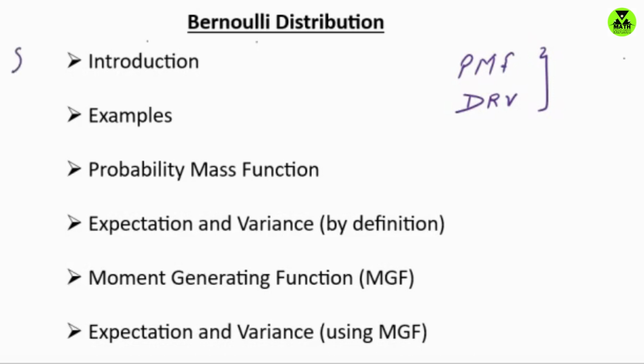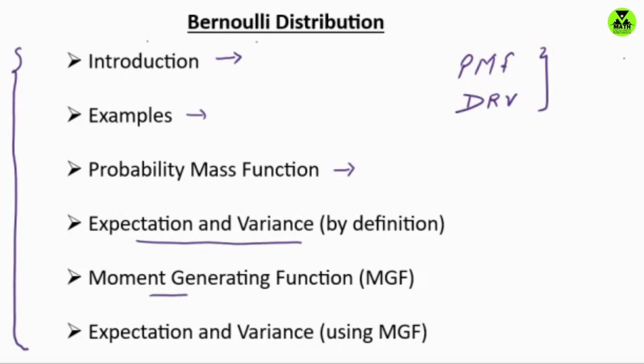Here we have a brief outline of this video. I shall start with the basic understanding of the Bernoulli distribution and then a few examples based on it. Then I'll talk about the probability mass function and how to compute the expected value and the variance of the Bernoulli distribution by definition. Then the moment generating function and how to compute the expected value and variance with the help of this moment generating function. So in this video, we'll compute expected value and variance both ways, that is, by the definition of the expected value as well as with the help of the moment generating function.